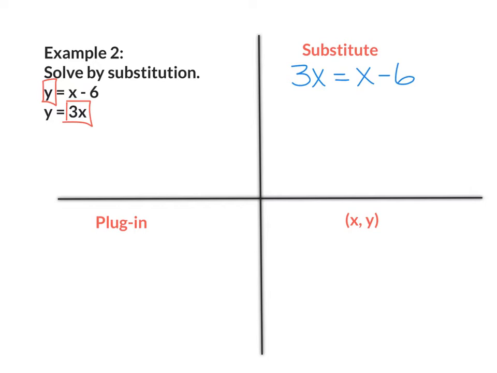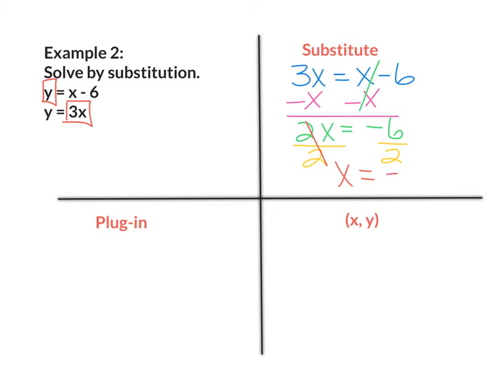Now I'm going to solve for x. So I need to move the x on the right to the left by doing the inverse. So I'm going to subtract x from both sides. This side will cancel out. 3x minus x will give me 2x equals, bring down negative 6. So I'm going to go ahead and divide both sides by 2 to isolate x. This side will cancel out. x equals negative 6 divided by 2, which gives me negative 3. So I know that x equals negative 3.